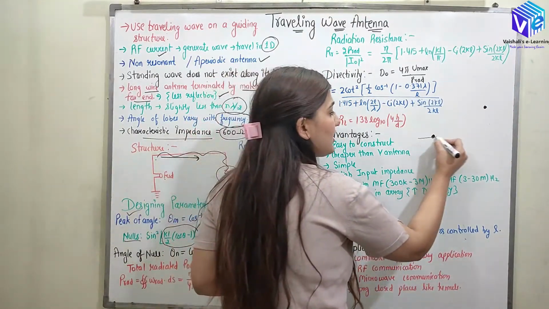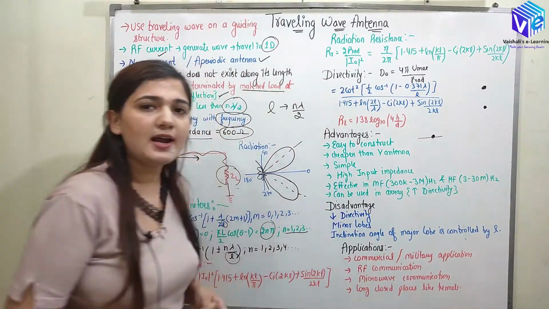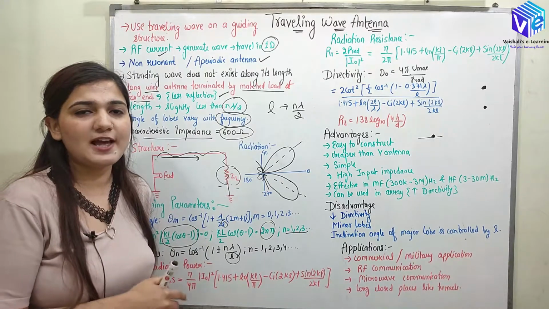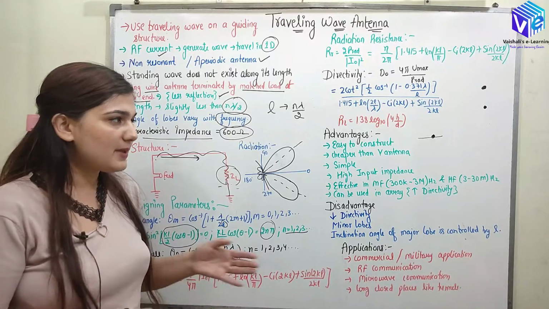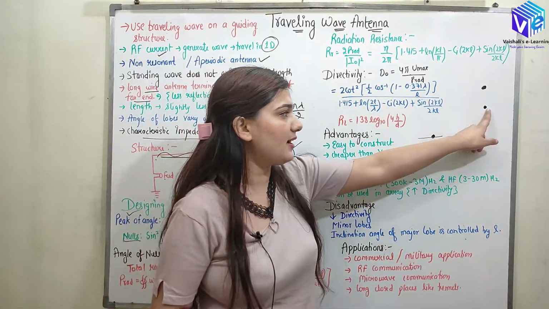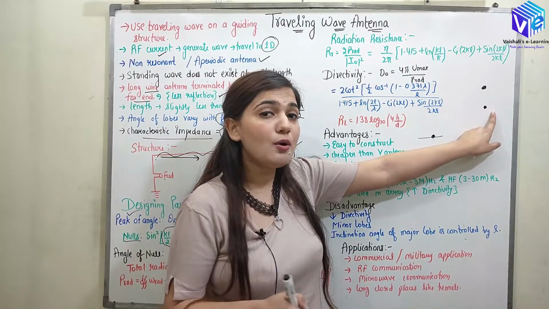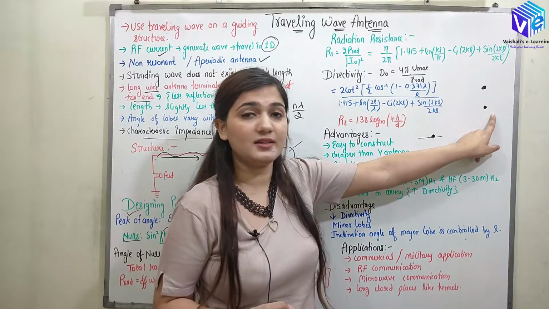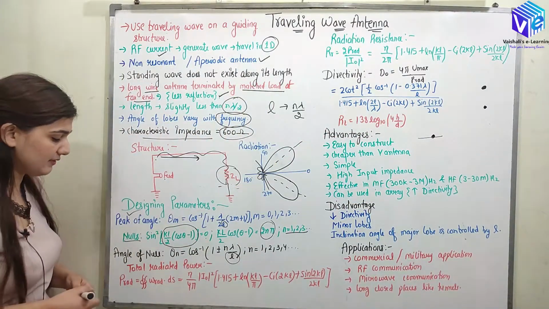Right? But if you change the length, you might have to place the receiver at a different location as well, because the nulls are going to change, and the angle of peak or maxima is also going to change. So maybe if you change the length here, when I was getting the peak at this position, now at this point I may get the null as well. So here the receiver won't detect any signal, so I have to change the location of the receiver as well.